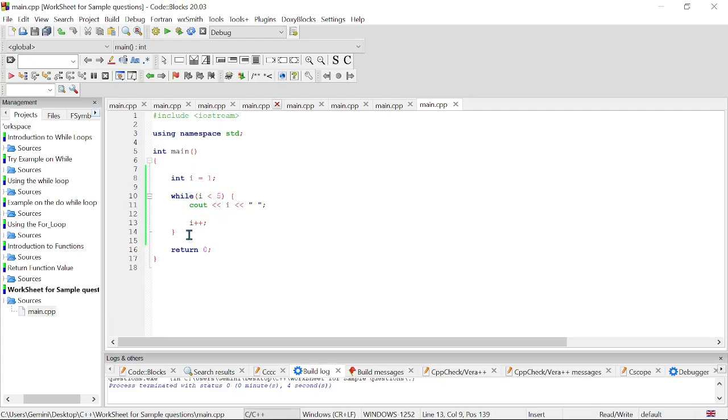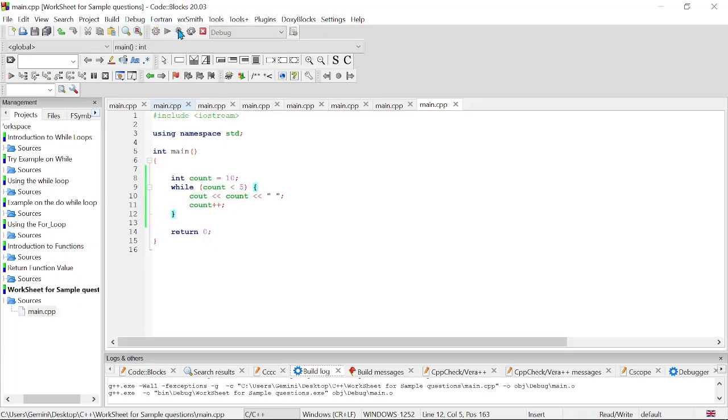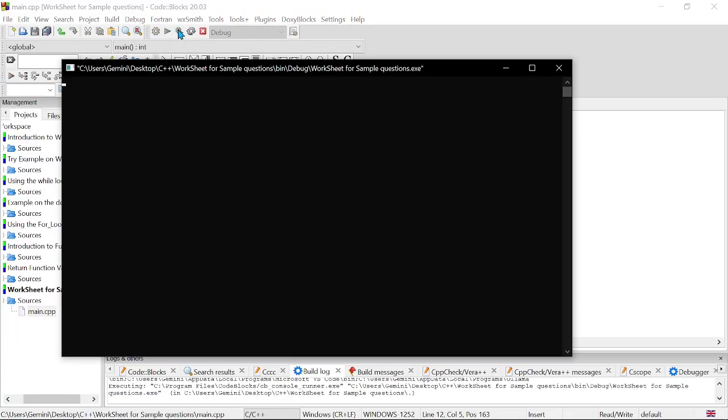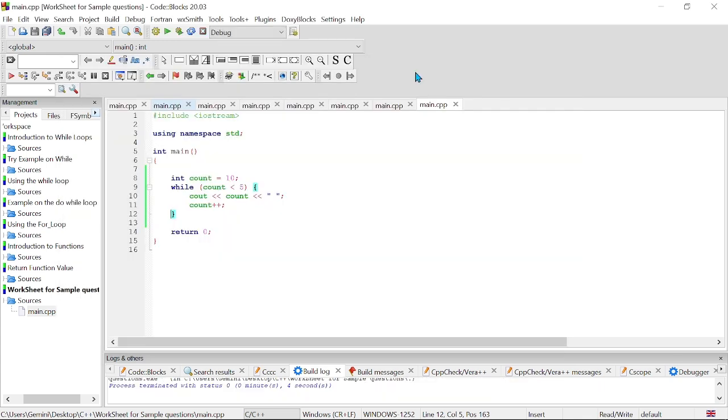You can run this. Yeah, and this should work. All right, nothing is going to be printed on our screen. All right, so we get nothing because 10 is not less than 5, right?